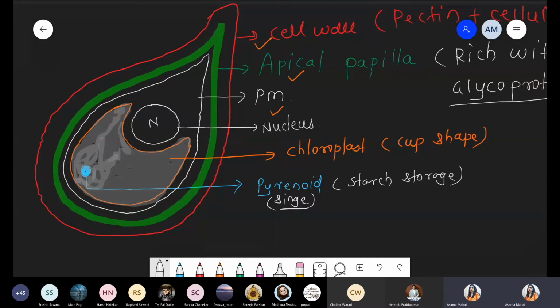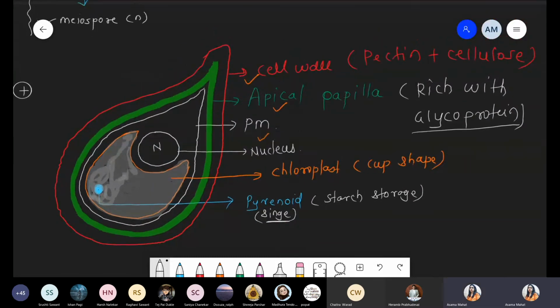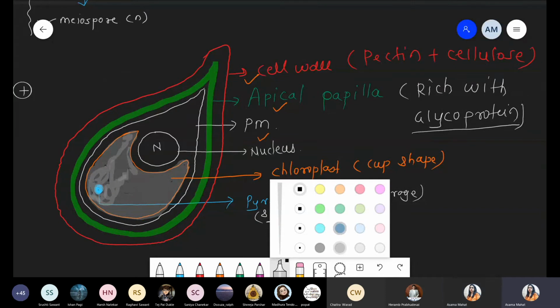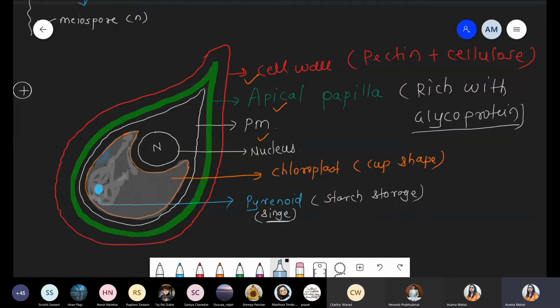Okay, two points left: eye spot and flagella. Now near the chloroplast, towards this wall, there is a dark body-like structure.